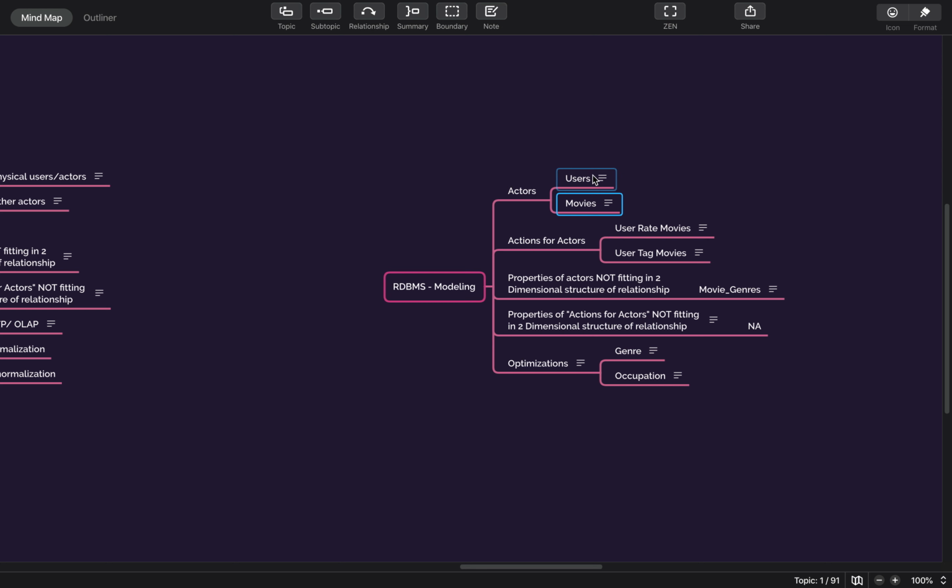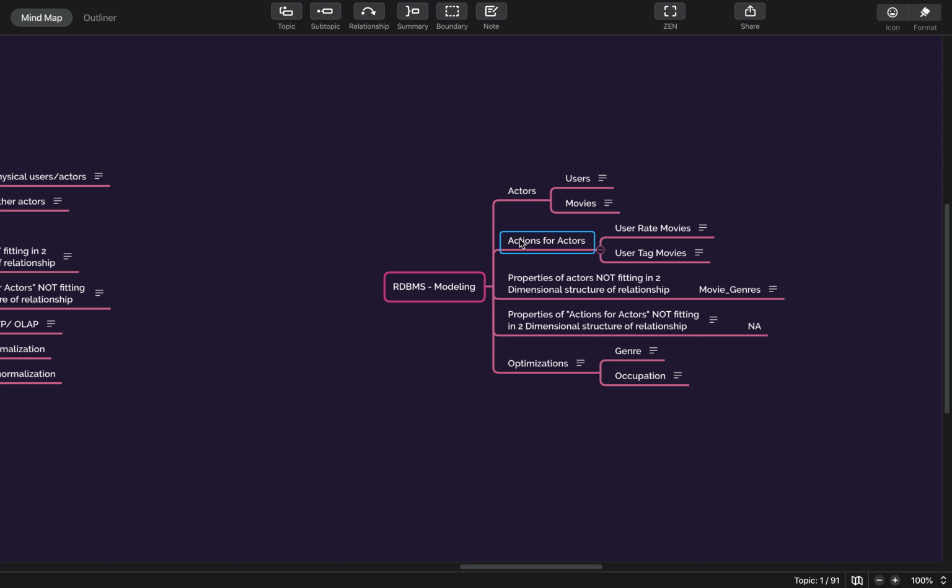Because users are rating movies and users are also tagging movies, there are certain actions related to both these actors. So when I will be designing this RDBMS model, what will I think? I will think first of what all actors are there in this particular system. I see only two actors. One is the users who are actually rating the movies. Everything revolves around the users, and then the second main actor is the movie, because users are rating against the movie. So again, movie is a very important aspect of this design. That's why we have two actors here.